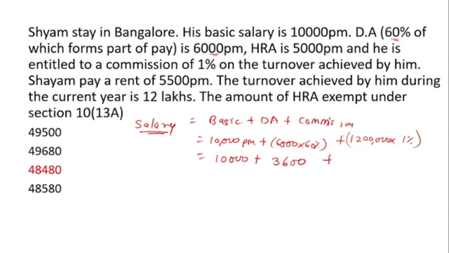Here we are talking about the 12 lakh turnover. So here we will not take 12 lakh, here we will take 1 lakh.